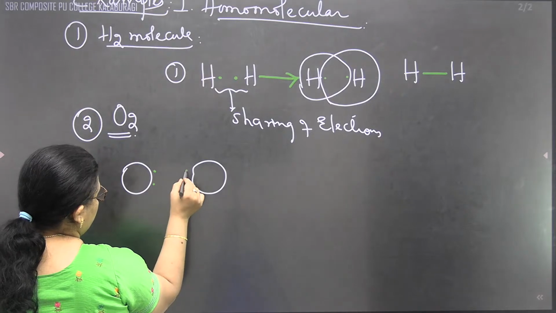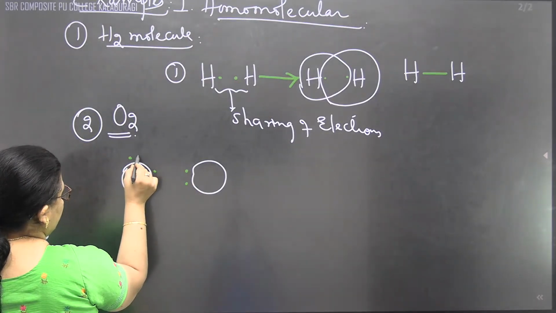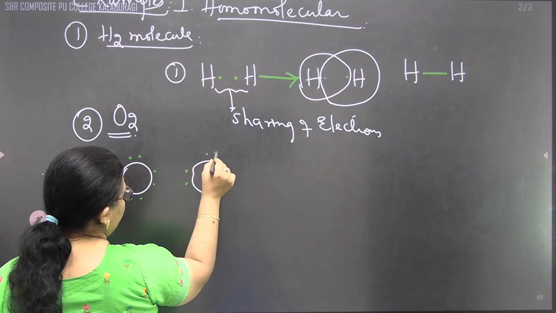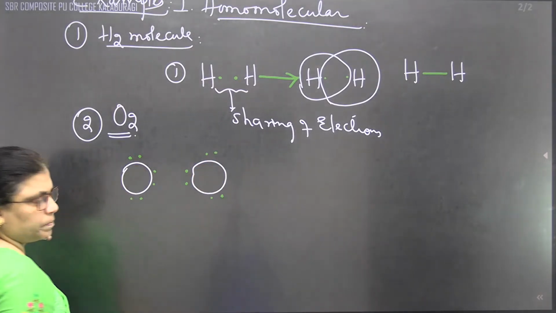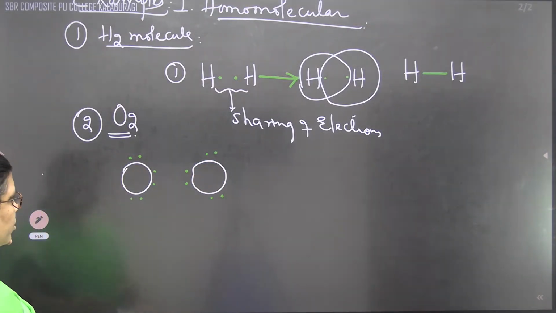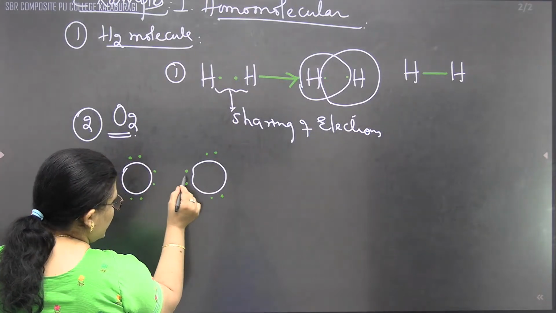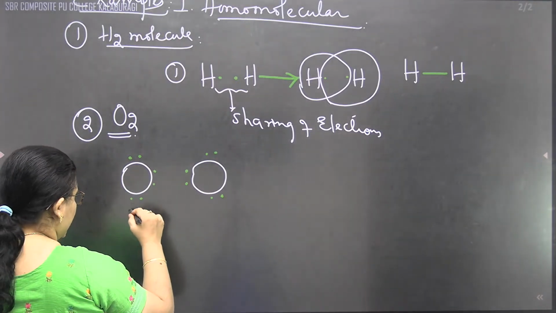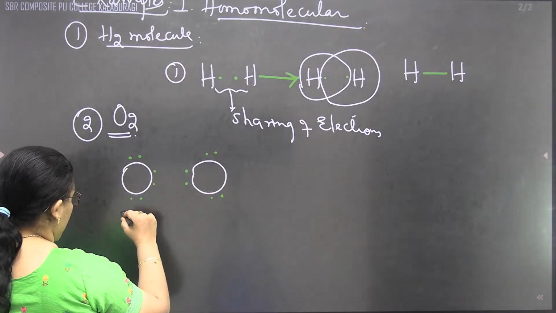1, 2, 3, 4. Correct? Exhibited by individual one, 1, 2, 3, 4, 5, 6. Correct? 5, 6. So here, due to this bonding, what are we going to get? They are going to form what?